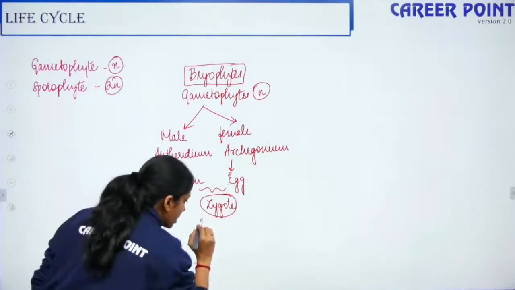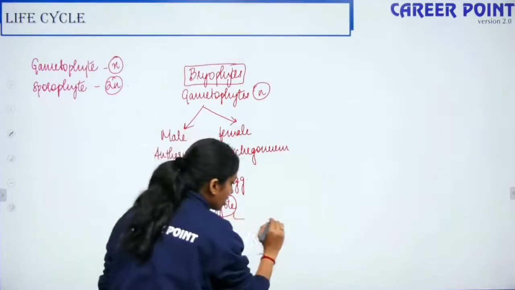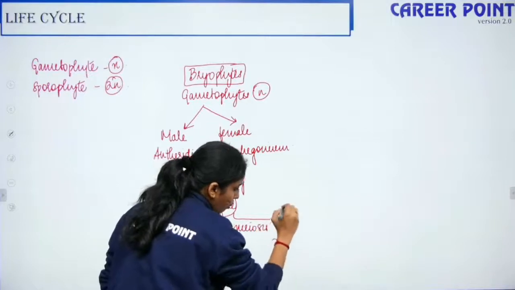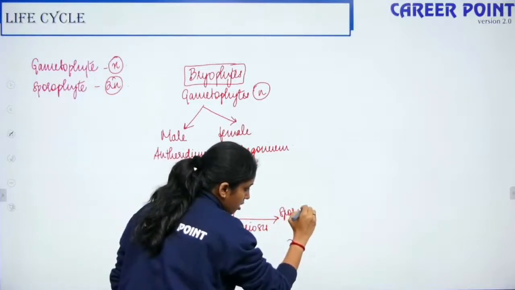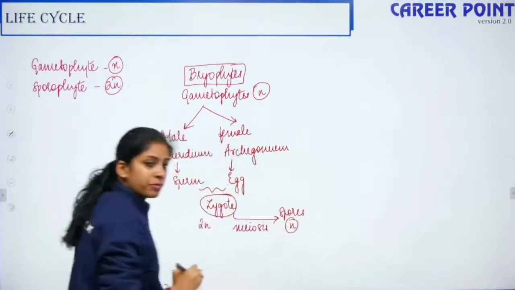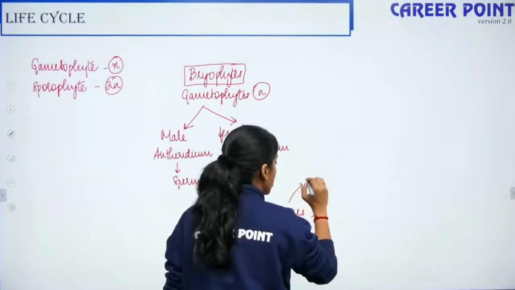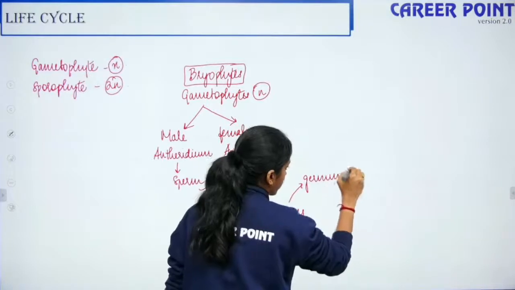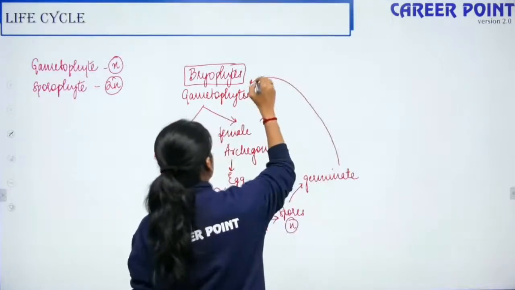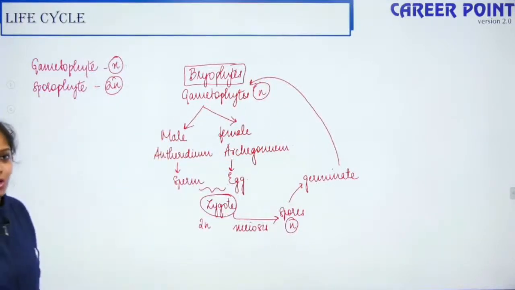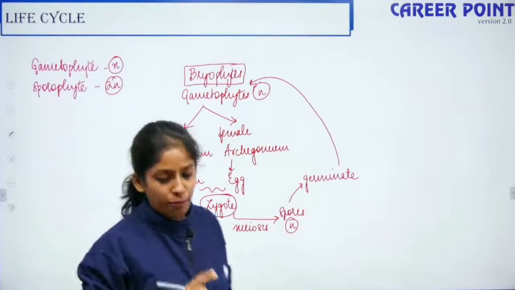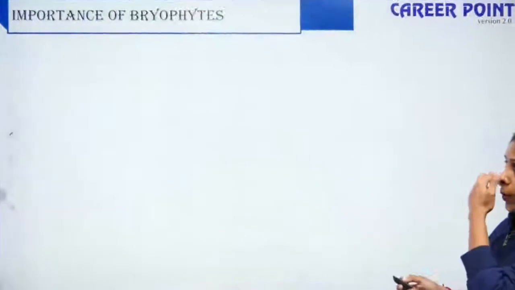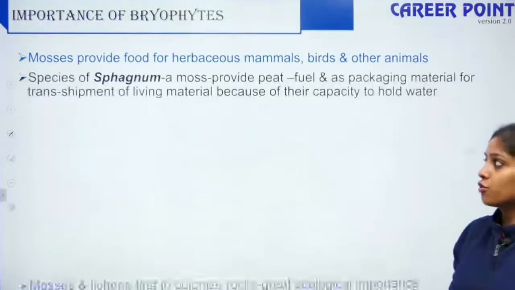So the zygote is diploid. Now this undergoes meiotic division to form spores. Spores are haploid. These spores germinate to produce your haploid bryophytes. They germinate to produce your adult bryophytes. So this is the life cycle of your bryophyte, which I want you to remember. Fine? Okay. So moving forward, what is the importance of bryophytes?